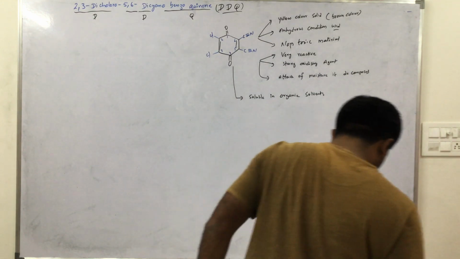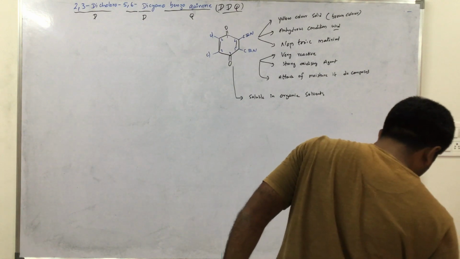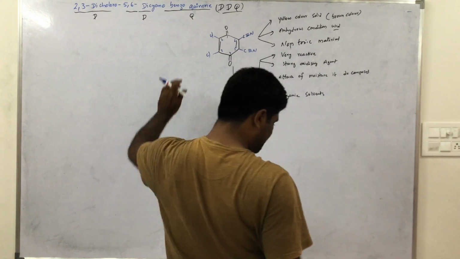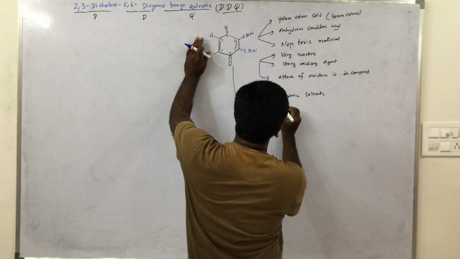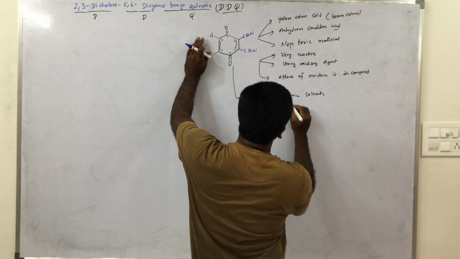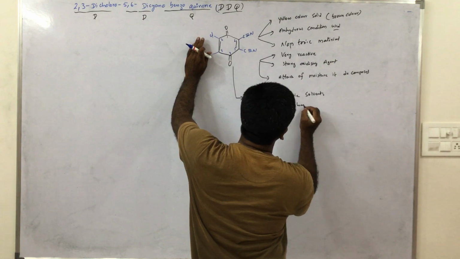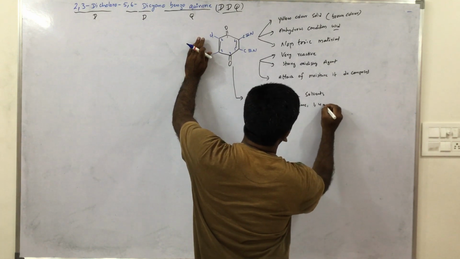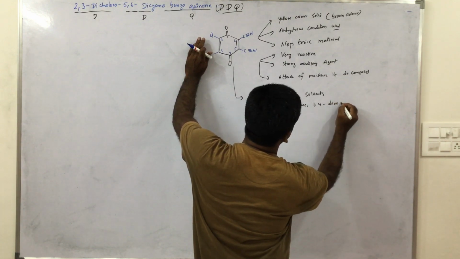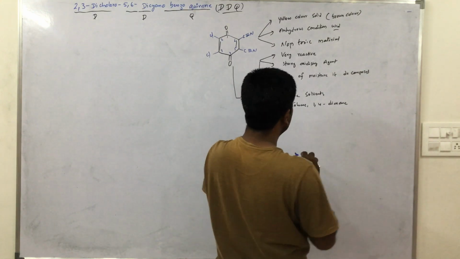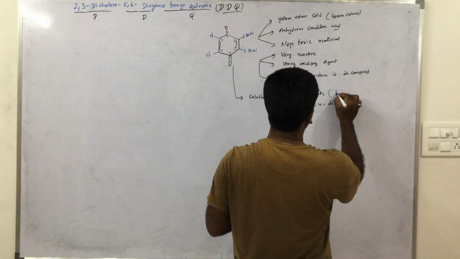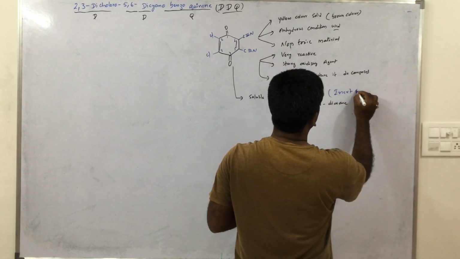This organic compound is soluble in organic solvents like benzene, toluene, 1,4-dioxane, like inert solvents. These are called inert solvents.